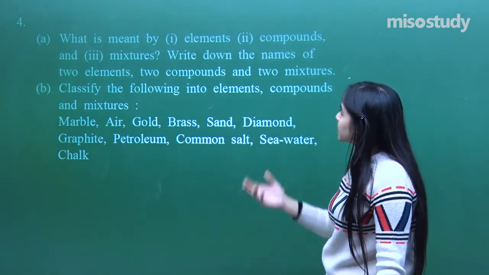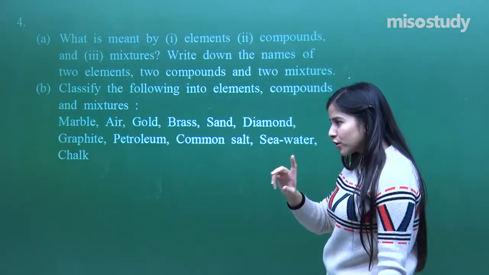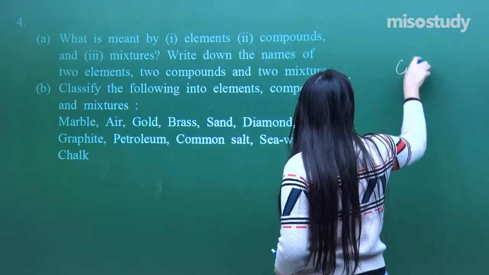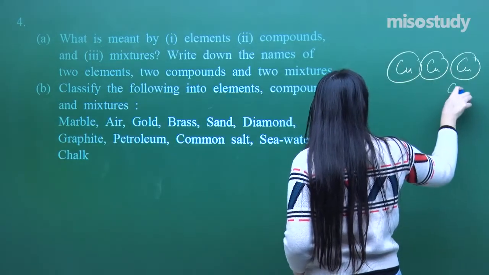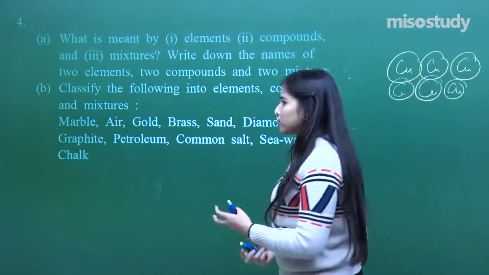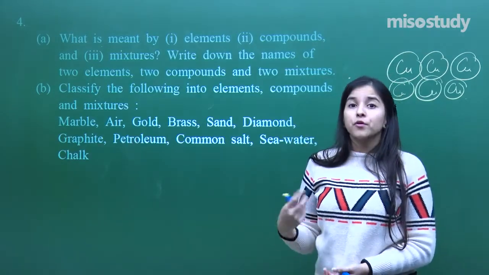So what you need to do is, element. What is an element? It's a pure form. If I talk about a specific atom, let's say copper, so many copper atoms together are actually visible to us. You must have seen pure copper, or pure gold, or pure silver.